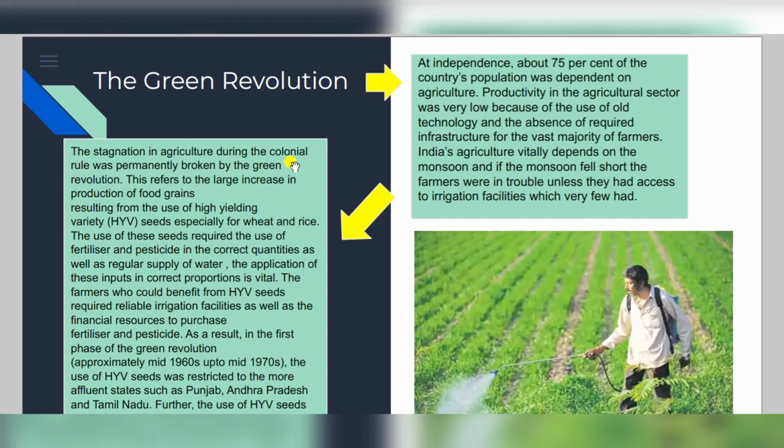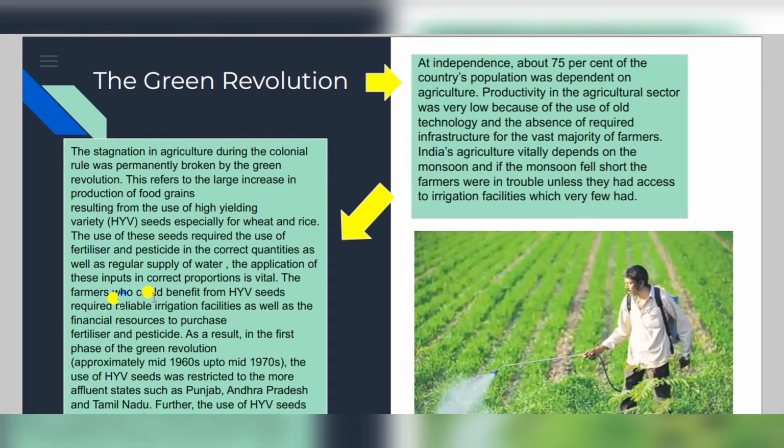The stagnation in agriculture during the colonial rule was permanently broken by the Green Revolution, and this refers to a large increase in the production of food grains resulting from the use of high yield variety seeds, which are good quality seeds used for growing wheat and rice. The use of these seeds required the use of fertilizers and pesticides in a good amount. With the help of some water and the application of inputs, they can grow.